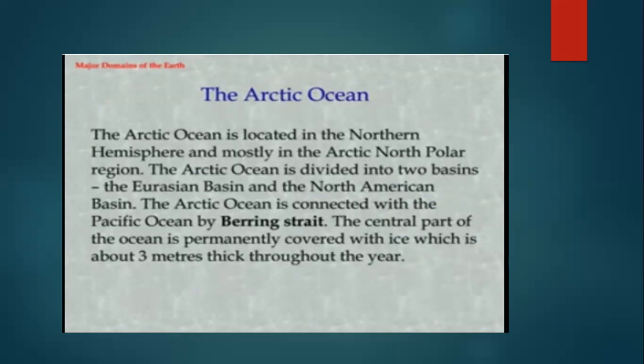Is that clear? Now, it is an extension of Pacific, Atlantic, and Indian Ocean. Also, our Arctic Ocean surrounds the continent of Antarctica. Is that clear? This is all about the Arctic Ocean.